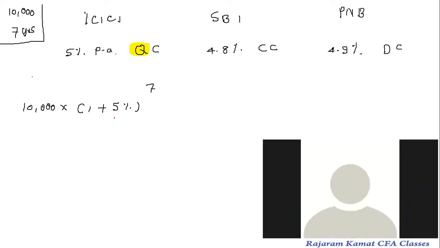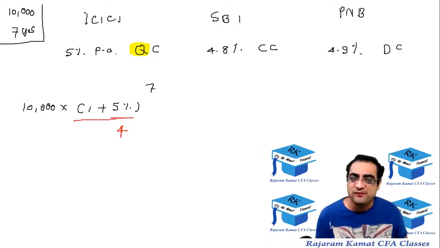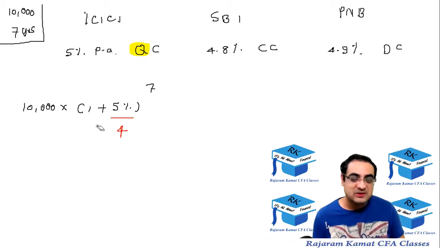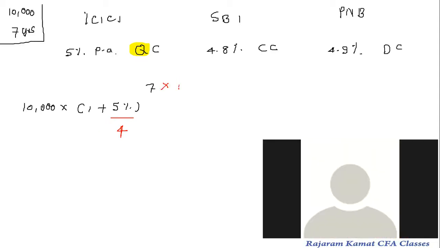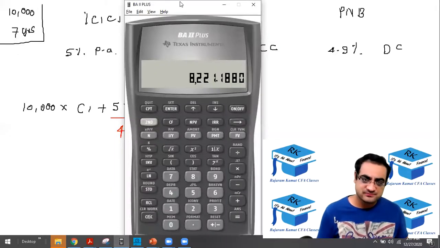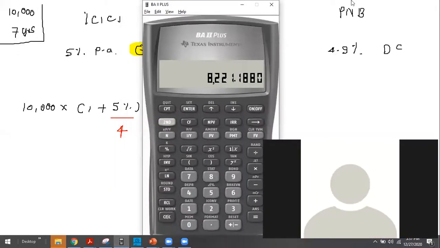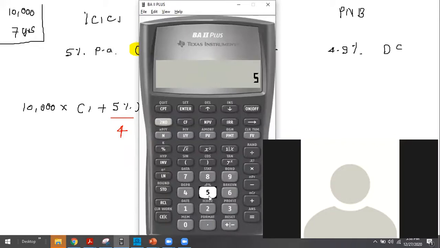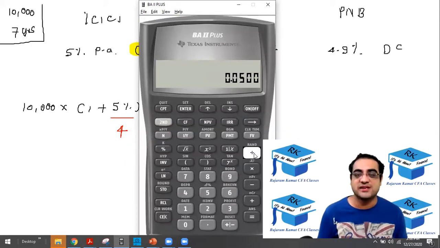Good. So what will you do? Divide by 4 and multiply by 4. Complete divided by 4, or only 5? No, 5% divided by 4. Good, and 7 into 4. All right, let's do it. Can you tell me the steps? First, you will divide 5% by 4. So 5% divided by 4.